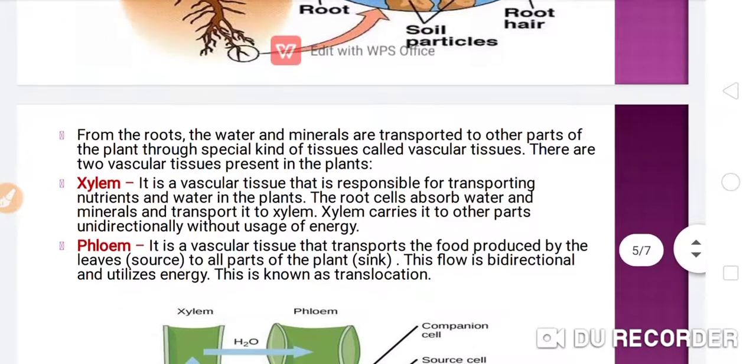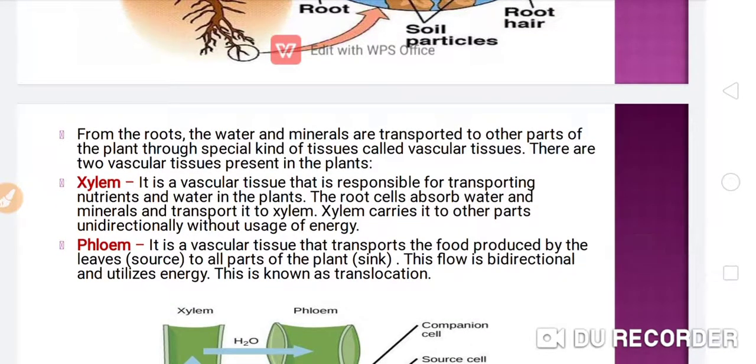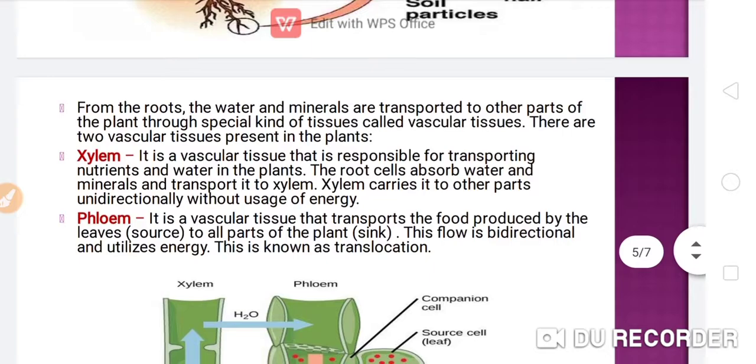It is a vascular tissue that is responsible for transporting nutrients and water in the plants. The root cells absorb water and minerals and transport them to the xylem.